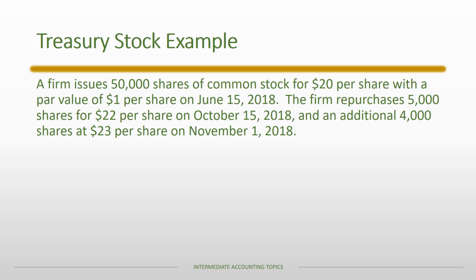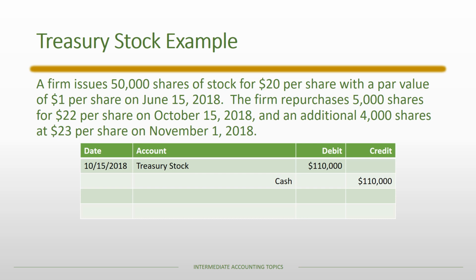But what we really need to focus on here is the repurchases. And so the first repurchase on October 15, 2018, of course, 5,000 shares times $22 per share is $110,000. That amount goes into a treasury stock account. Now, of course, that's a credit to cash and a debit to treasury stock because treasury stock ultimately is a contra equity account. And the second repurchase similarly has a credit to cash and a debit to our treasury stock account of $92,000. Again, that's 4,000 shares times $23 per share.